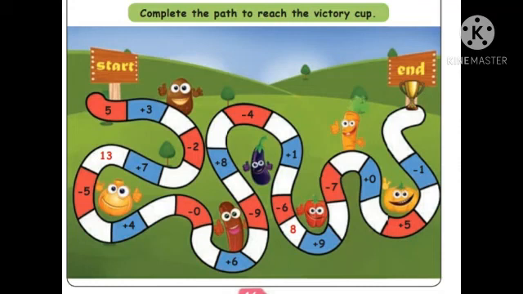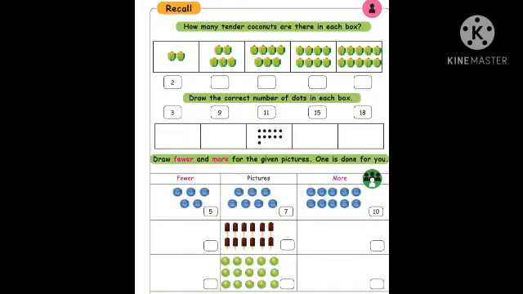Page number 17. How many tender coconuts are there in each box? First, how many? Second, how many? Third, fourth, fifth. You have to count and write. Shall we count? 2 already is there. Next one, 1, 2, 3, 4, 5. Next one, only have to count and write. Okay, children? Very easy. 1, 2, 3, 4, 5, 6, 7. The next one, 8. The next one, 10. Shall we go to the next one?